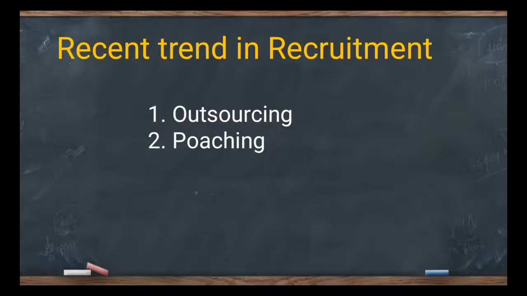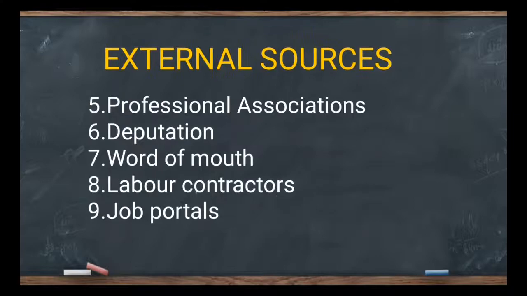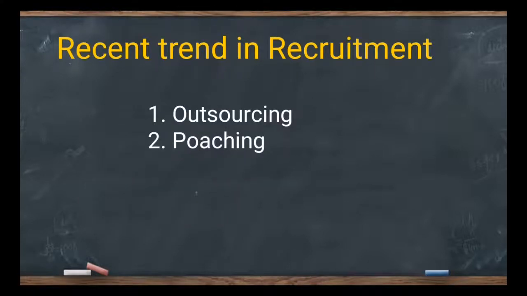In today's class we have discussed the external sources, indirect: employee referral, government or public employment exchange, private employment agencies, employment consultancies, professional association, deputation, word of mouth, labor contractor, job portals. In the recent trends in recruitment, we discussed outsourcing and poaching. This is the last topic of this chapter, recruitment methods, so the lesson gets over.